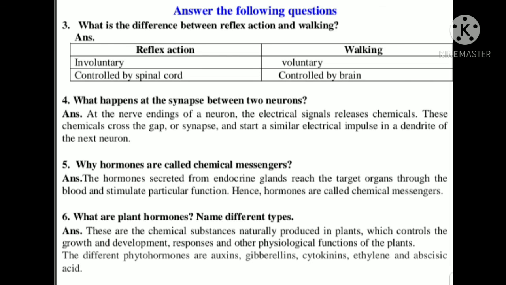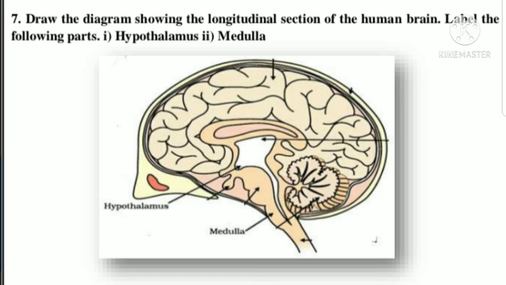Now after this we have one important diagram, that is the diagram of the brain. Draw the diagram showing the longitudinal section of the human brain.